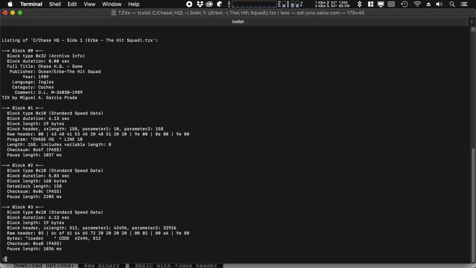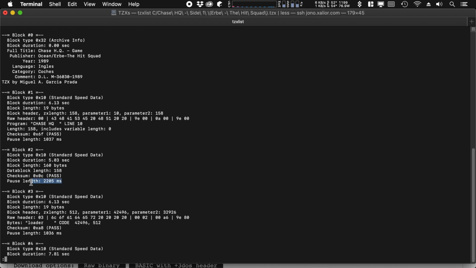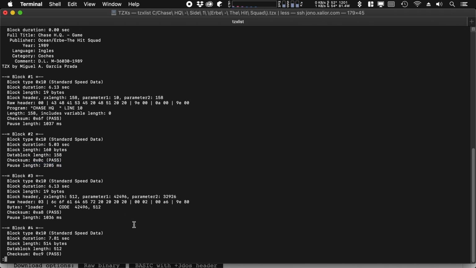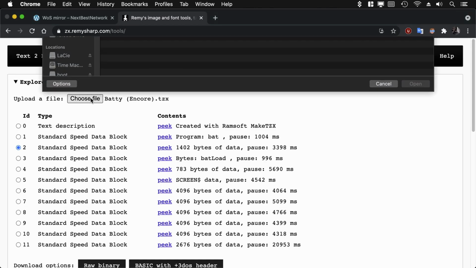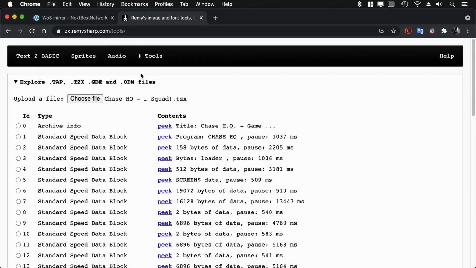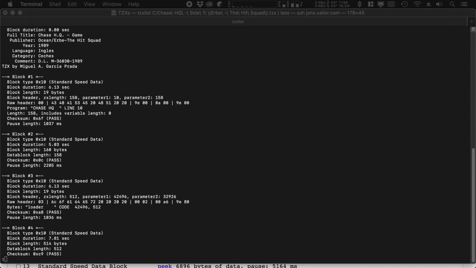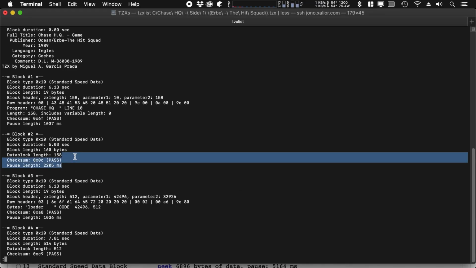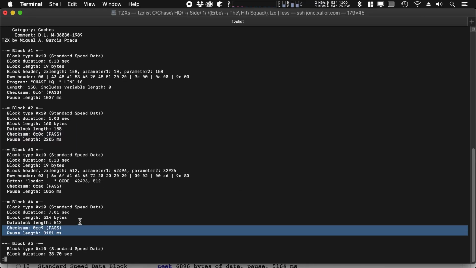We'll go with TraceHQ next, because this is another game from my childhood, and well, that's as good a reason as any. Here you can see a 2-second pause and a 1-second pause. But in Remy's tooling, if we pop it up, and it's a better display, we can see that later on there's a 13.5-second pause pretty much there. So let's kick that back. And yeah, there's our 2 again, and there's our 3. I won't show you all of them in this text interface because you've got an idea of what's going on.